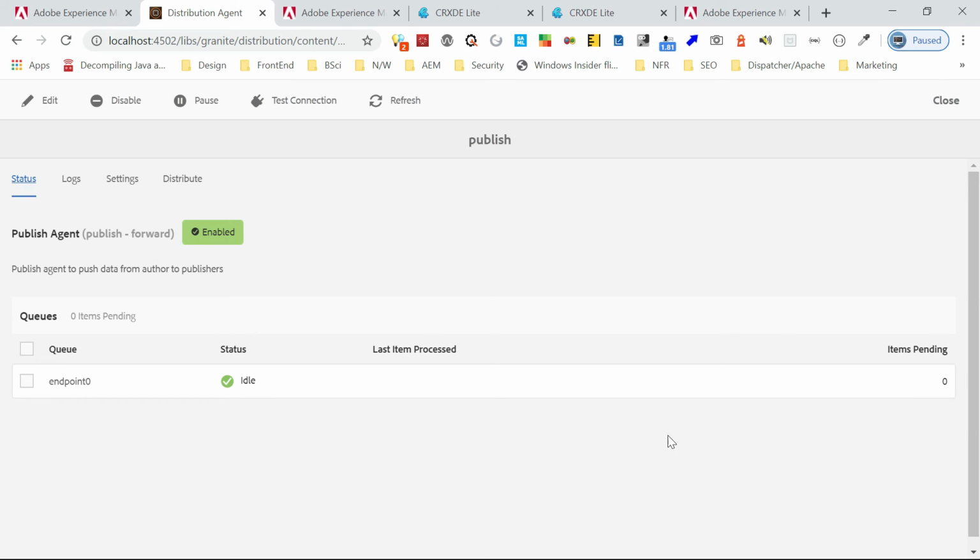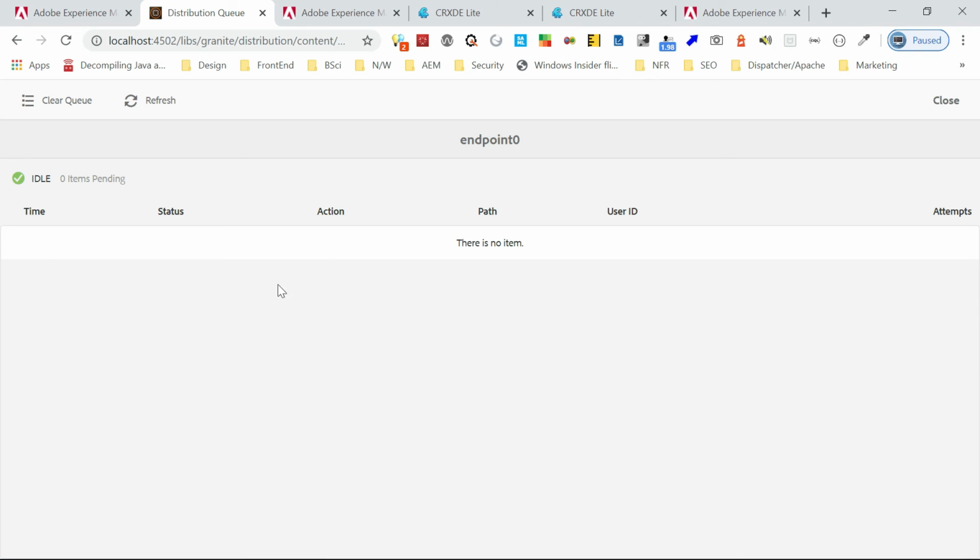Now items pending 0. So you can go and click on this. It will tell you how many items. If any items are pending here, it will show you. If it is blocked or something, then you can clear the queue also. If you want, you can refresh it and all those things. You can do it from here.